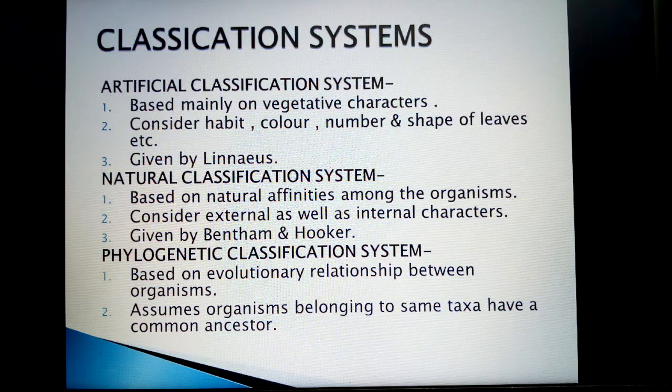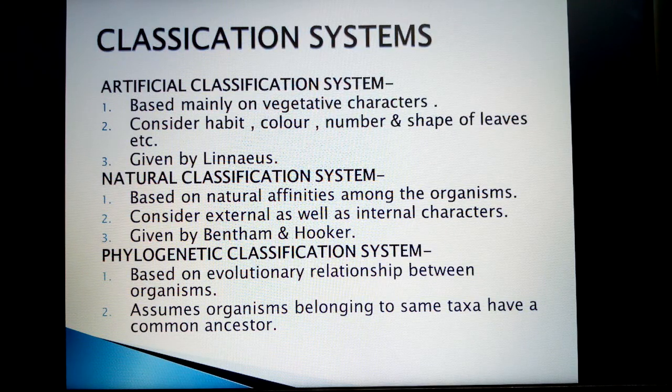The third system, which is currently used at present, is the phylogenetic system of classification, the acceptable system. This is based on evolutionary relationship between organisms. This system assumes that organisms belonging to the same taxa have a common ancestor. So, all these three different systems.